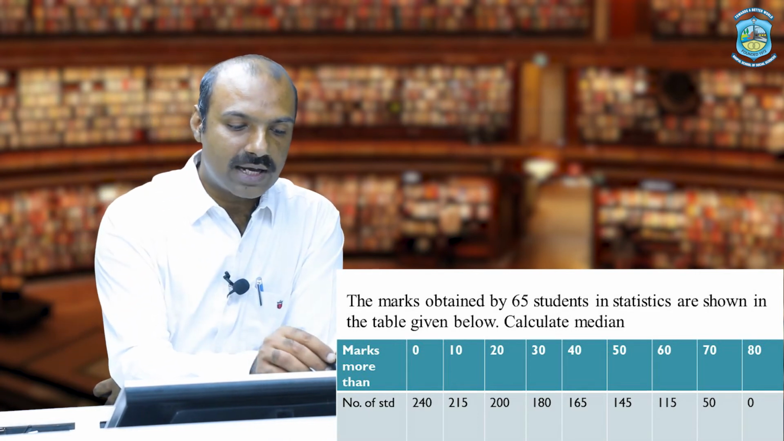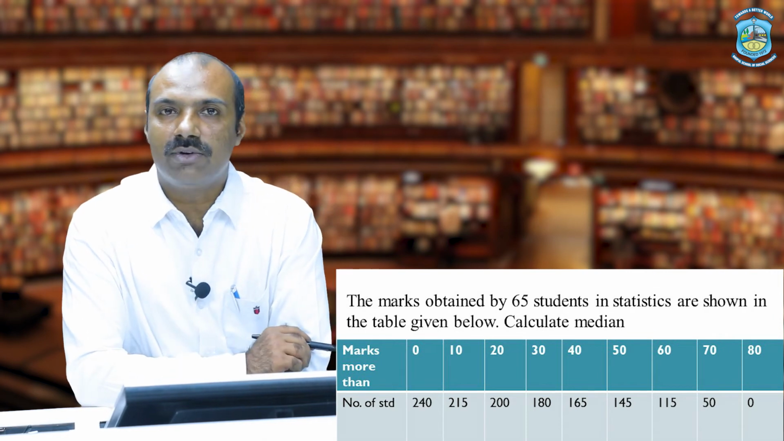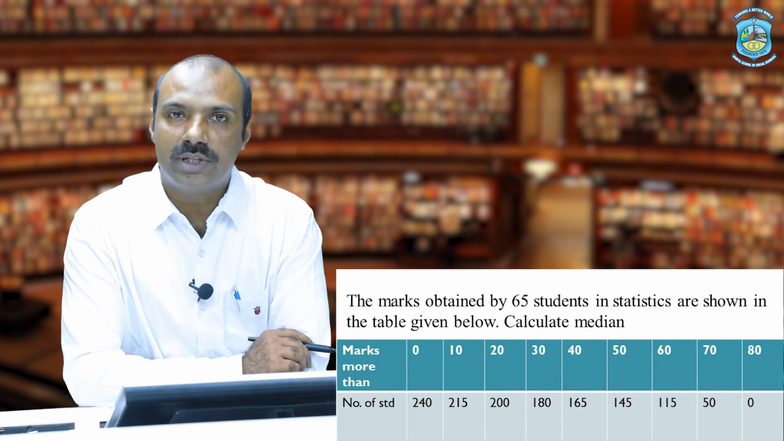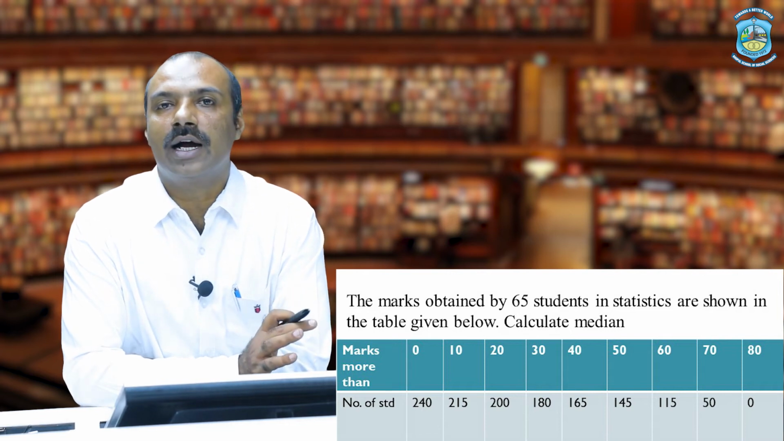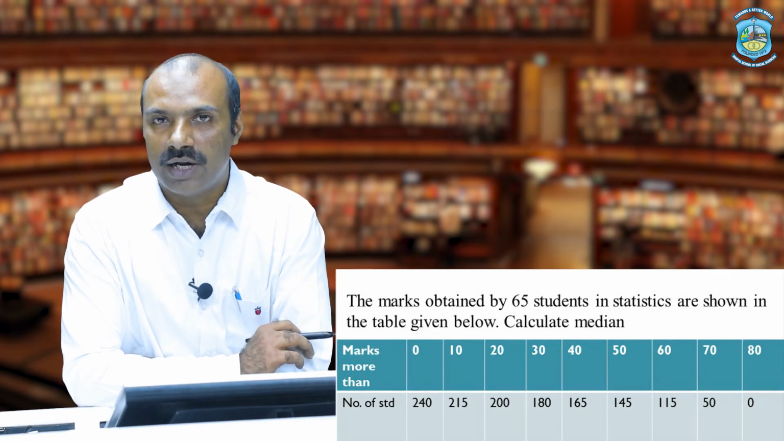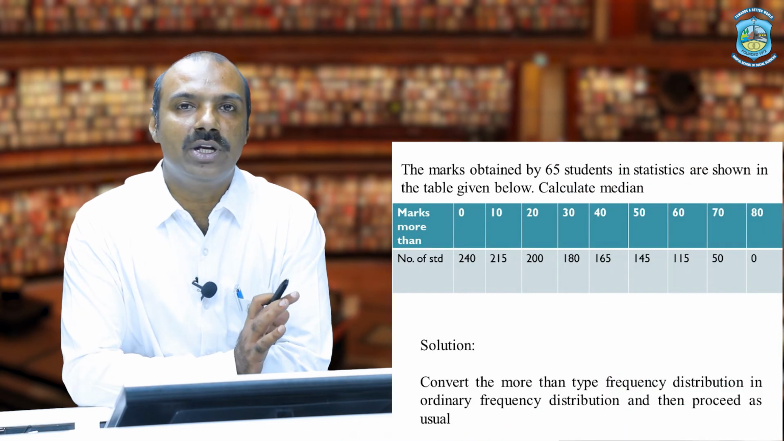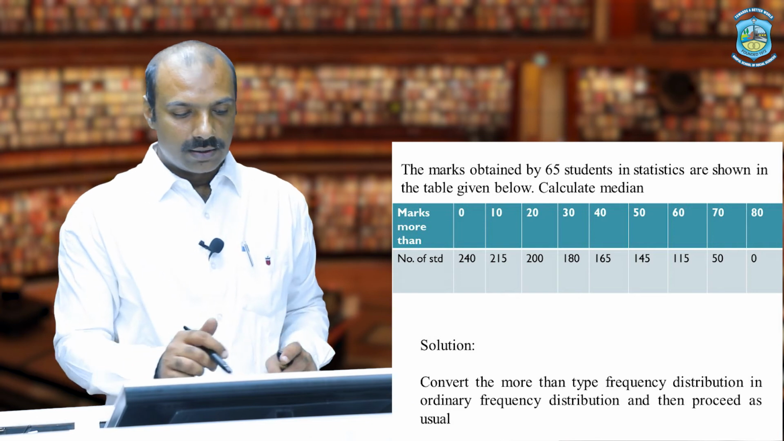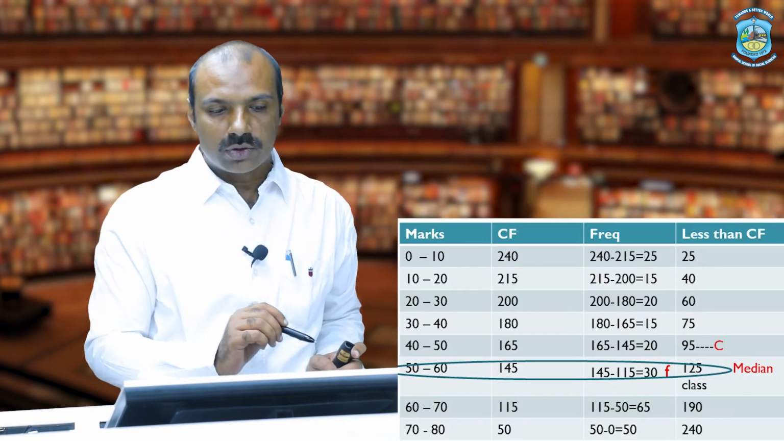Now there is no class interval, only a value is given, but since in the heading it is written as marks more than, it means it is a continuous series or group data. So the first step is we need to convert that into the class interval. So just move on to the next slide.